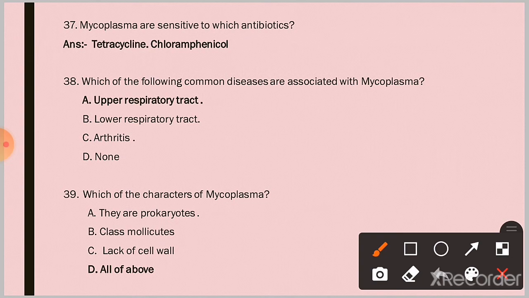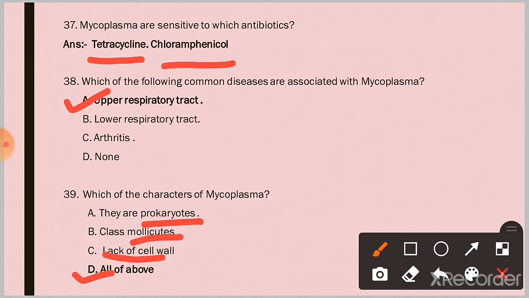Question 37. Mycoplasma are sensitive to which antibiotics? Answer: tetracycline and chloramphenicol. Question 38. Which of the following common diseases are associated with mycoplasma? Option A. Upper respiratory tract. Question 39. Which are the characteristics of mycoplasma? Option D. All of the above. They are prokaryotic cell molecules and lack a cell wall.